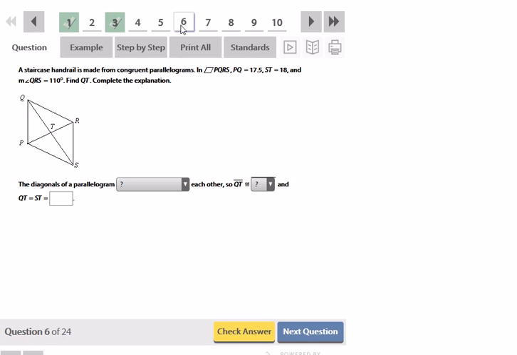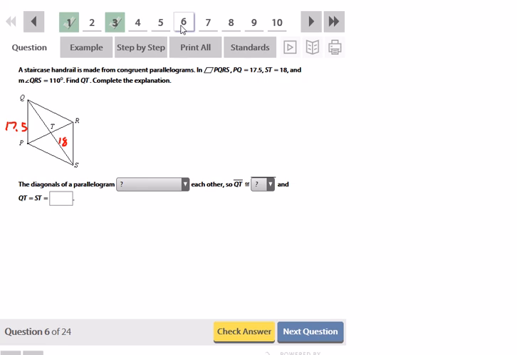A staircase handrail is made from congruent parallelograms. In parallelogram PQRS, PQ is 17.5. Let's label that 17.5. ST is 18, so this distance here is 18.